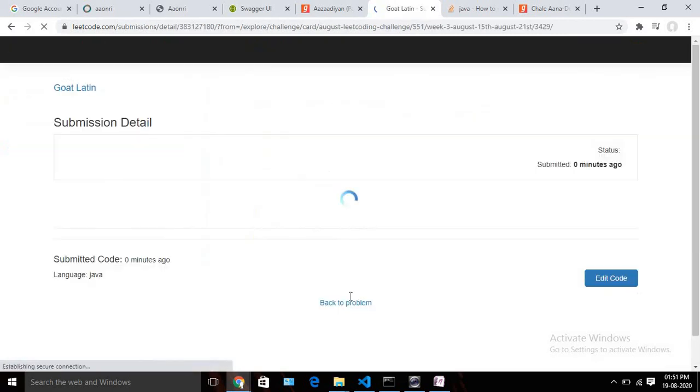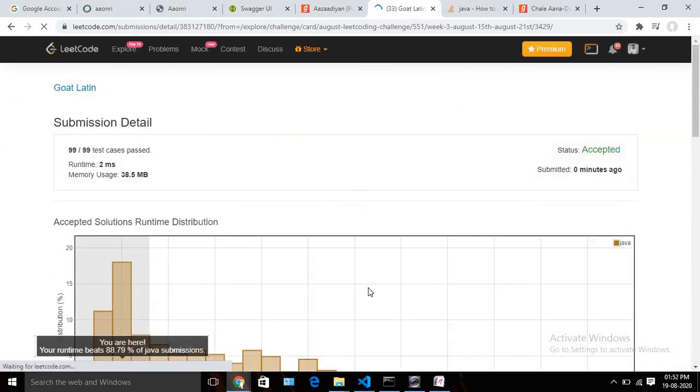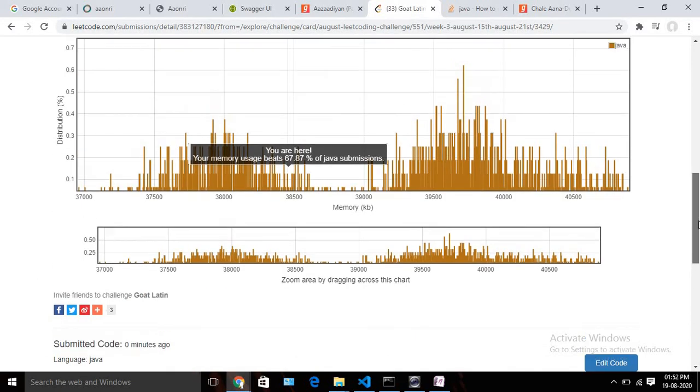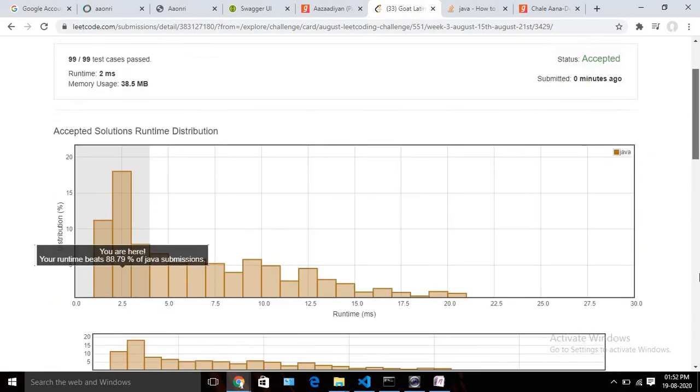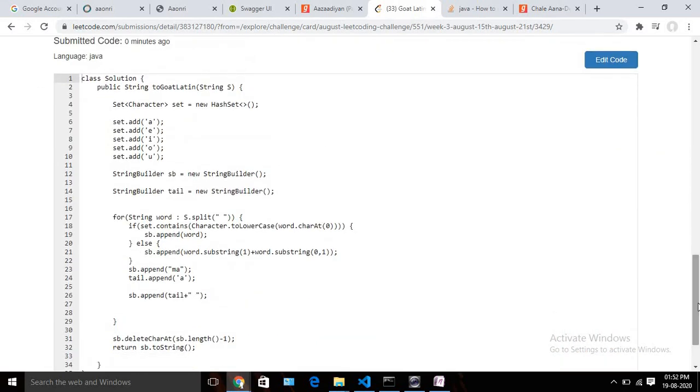Let's check our time complexity and space complexity also quickly. So you can see it's beating 88.79% of Java submissions, and the space complexity also is not bad. Okay, so let's try to recap what we are doing here, and let's try to analyze the time complexity also. So basically we take two string builders. One is for keeping the actual result, and another is tail for keeping track of the number of a's we need to append at the end of each word.